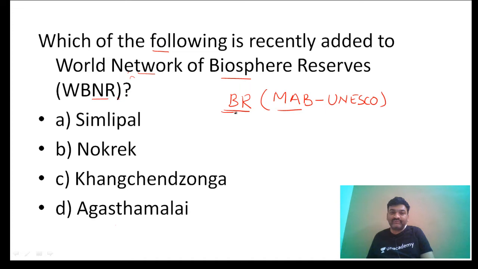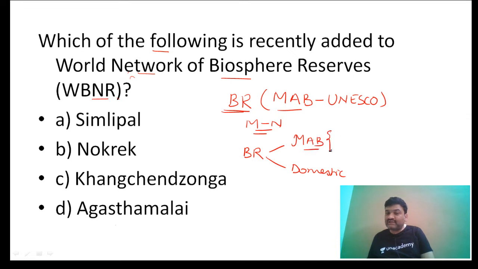And the objective of a biosphere reserve is to bring about coexistence of man and nature. Now see, there will be two categories of biosphere reserves. One is domestic biosphere reserves, and second is biosphere reserves recognized under MAB.